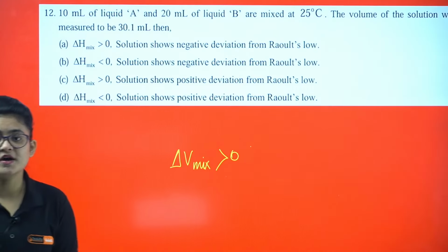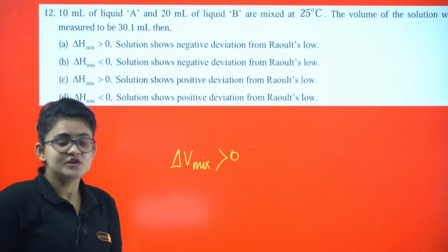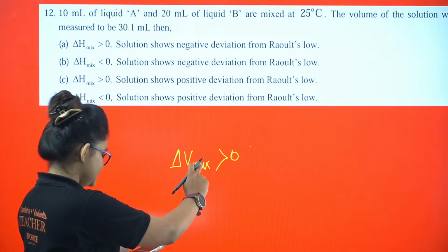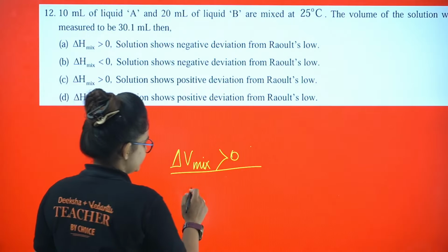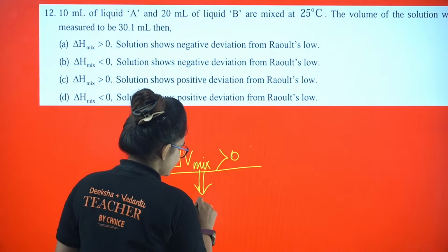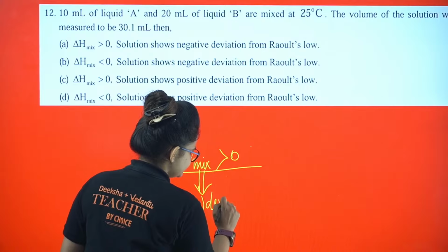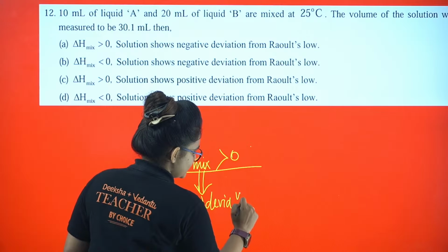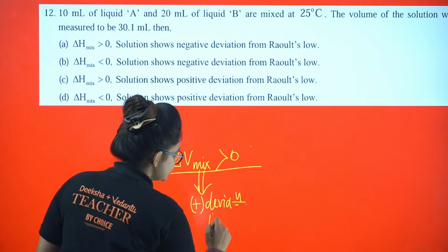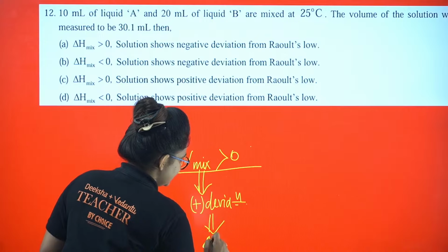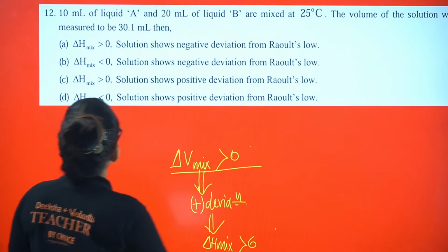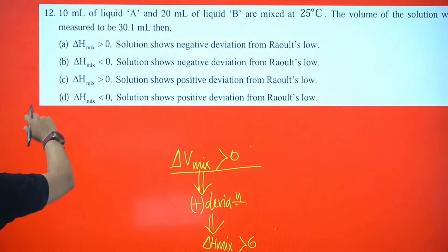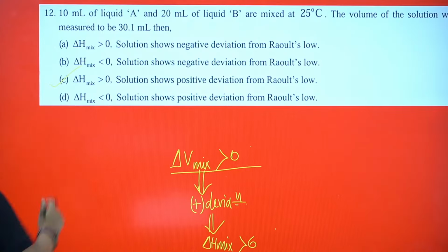It is 0.1 more. In case delta V mix is positive, then definitely it will show positive deviation from Raoult's law. And positive deviation also indicates delta H mix is also greater than 0. So if you look at the options, your correct answer is going to be option C.